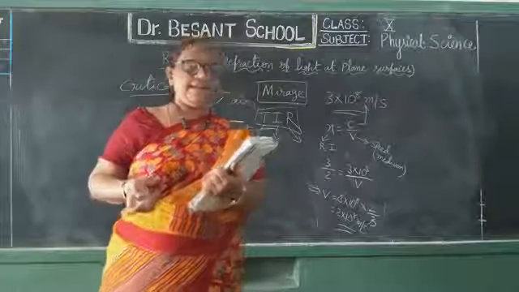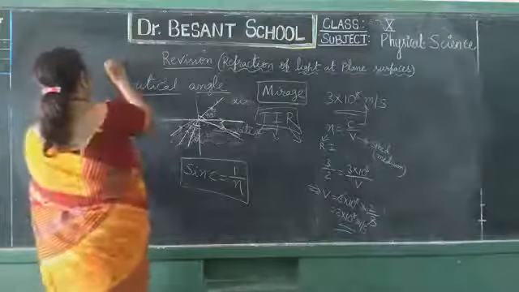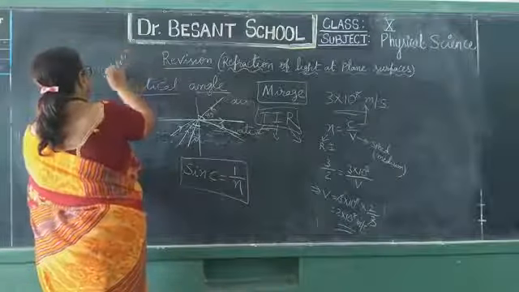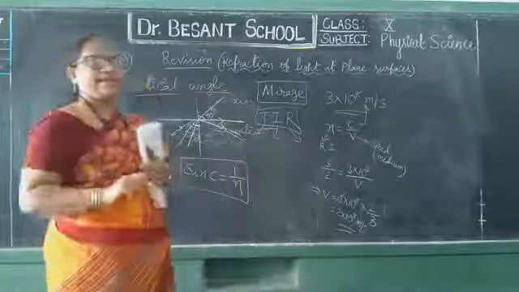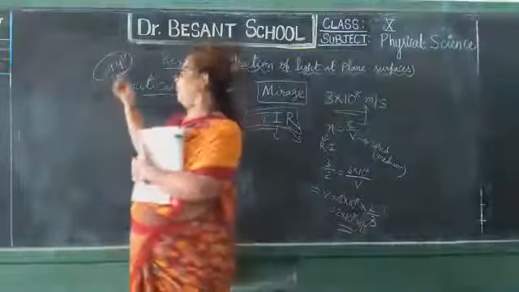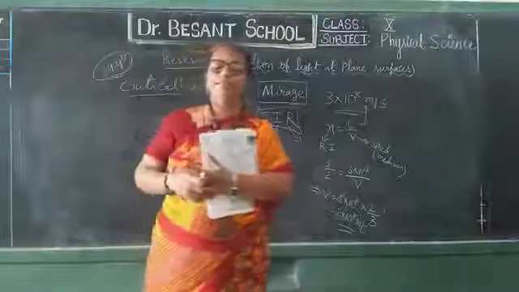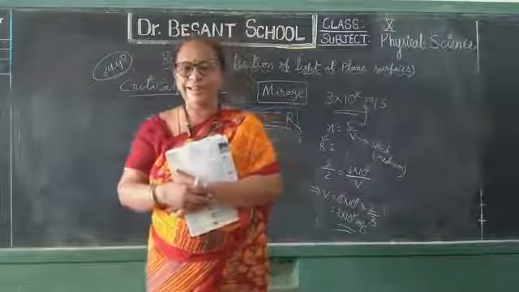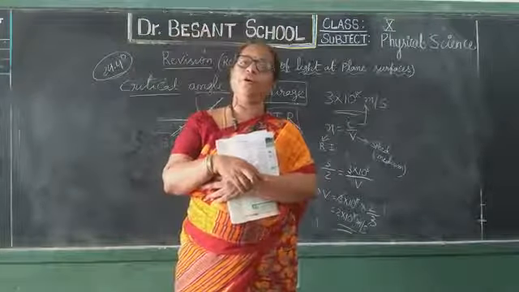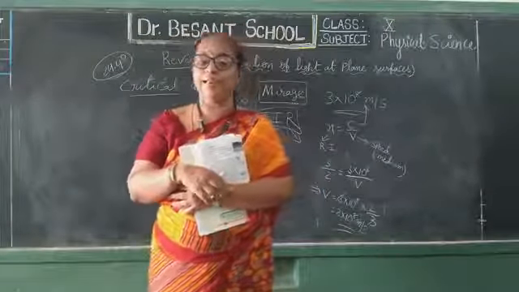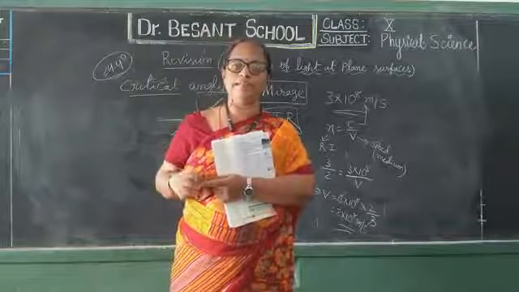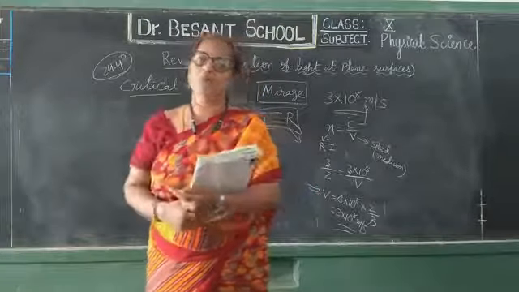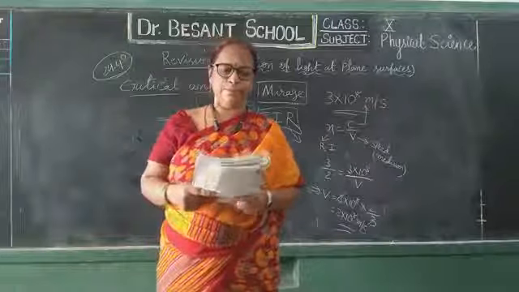Its critical angle is 24.4 degrees, very important bit. The critical angle of diamond is 24.4 degrees. Means if the incident ray is more than 24.4 degrees, then the light ray will undergo total internal reflection. Because of total internal reflection, diamond shines more brightly.